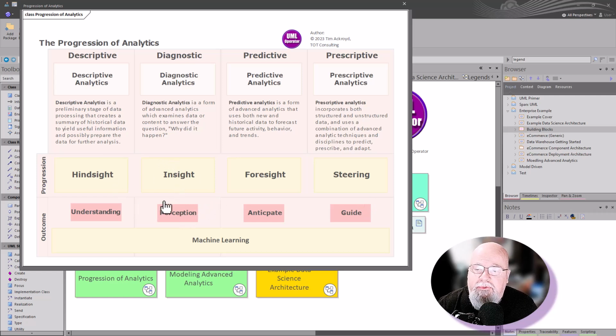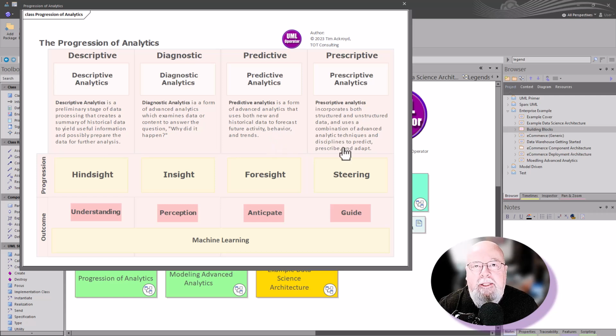So I've covered this before, but in the progression, we have hindsight, and this is basically an understanding of what has happened. We have insight, and this is why did it happen as we're looking and processing the data. And we have the most important part of machine learning AI, the predictive analytics. This is the foresight. We're here where we're looking at the history, everything that's happened in the first two progressions, and forecast future activities. I want to say predict. So this is the predictive analytics part.